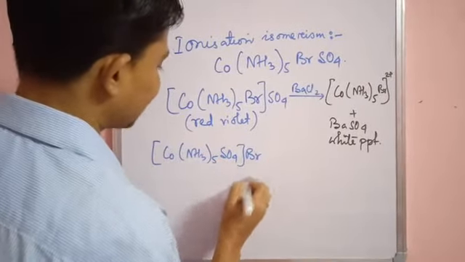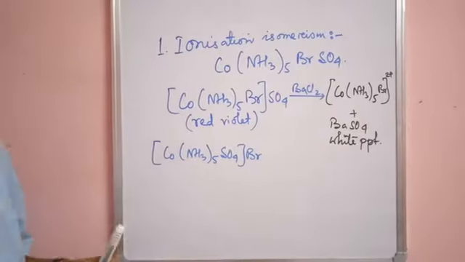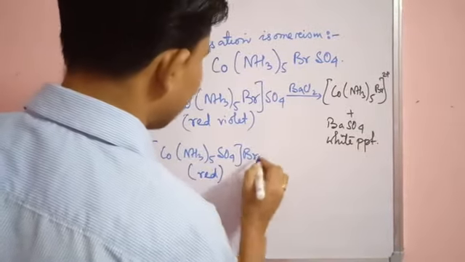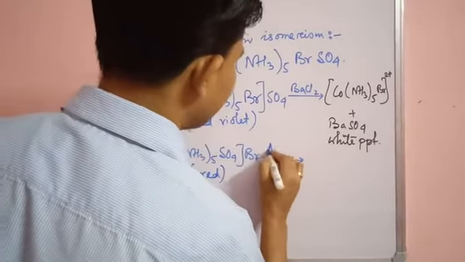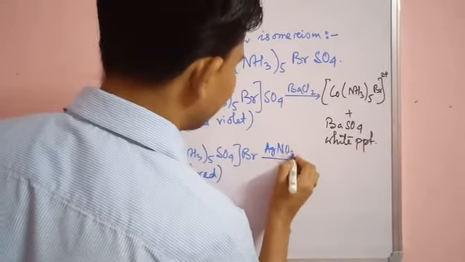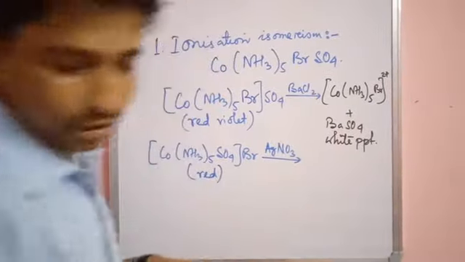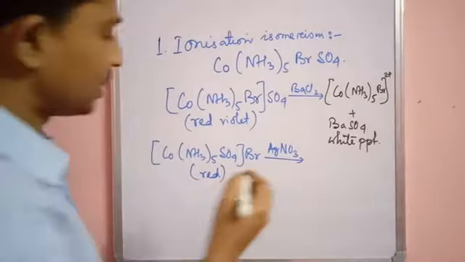Br remains outside the coordination sphere. Now the color of this compound is red. It is a typical red color. Okay. If I treat this compound with AgNO3, silver nitrate, okay, what will happen?